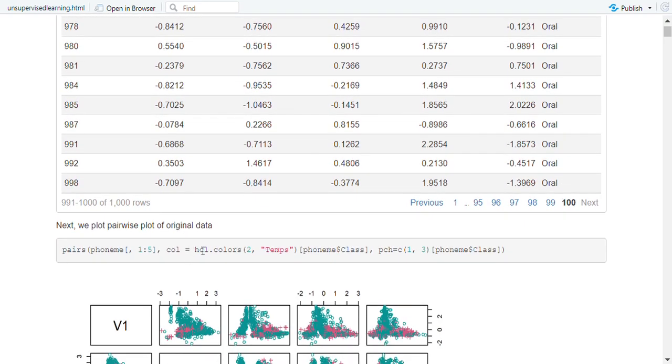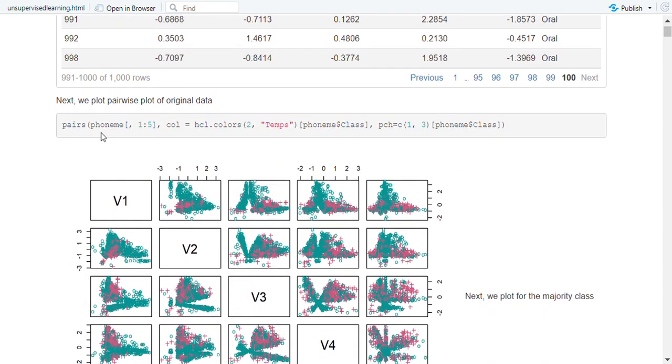Next we plot a pairwise plot of the original data. In pairs, we will have FoundMe with square brackets, comma, 1 to 5, which contains the columns V1, V2, V3, V4, V5, comma, col equal hcl.colors, 2, since there are two levels in the class column, comma, temps, which will give the colors, then square bracket FoundMe$class, comma, pch equal c(1, 3), which sets the shape of the dots, and then square bracket FoundMe$class.